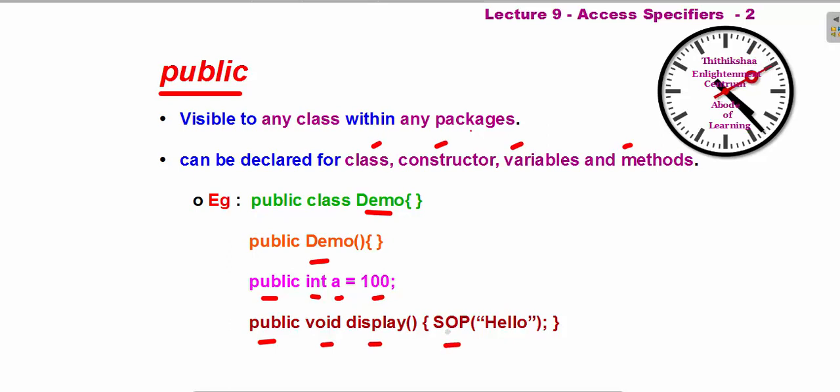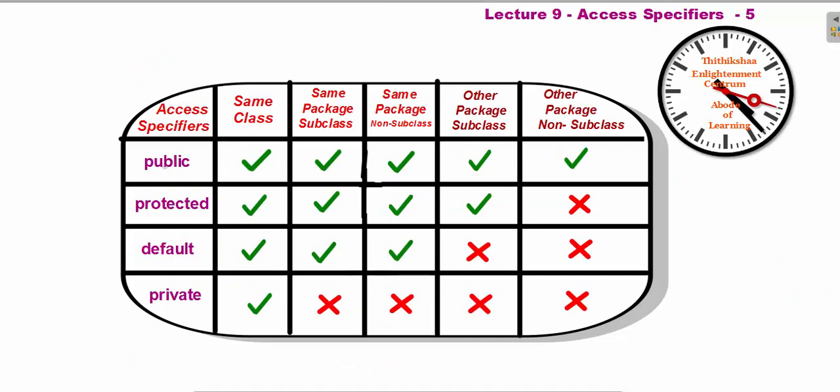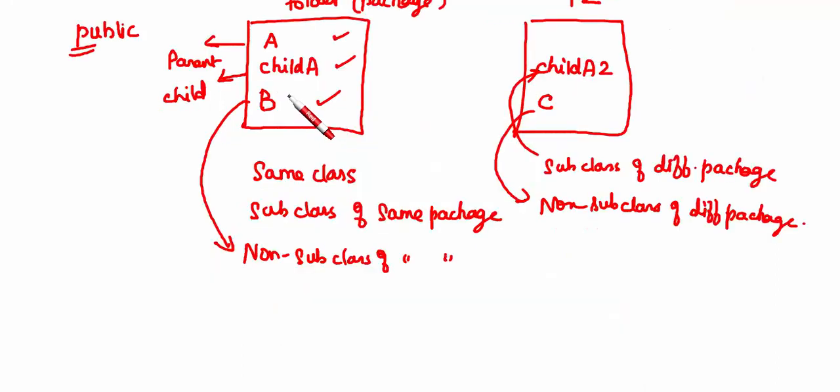In short, I have given public, so within the same class it's accessible, within the same package subclass, that is the child class, it's accessible, within the same package non subclass, meaning some other class, it's accessible, and in a different package, subclasses and non subclasses are accessible. This is what I have written over here.